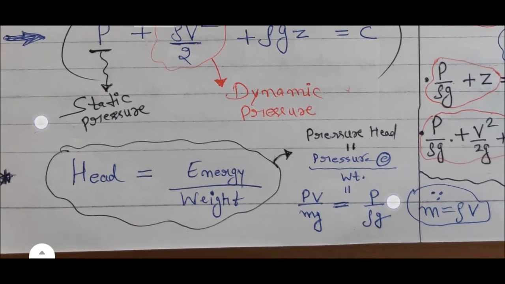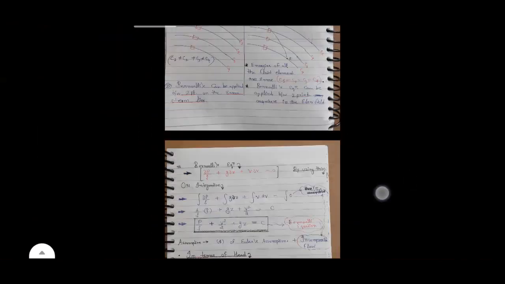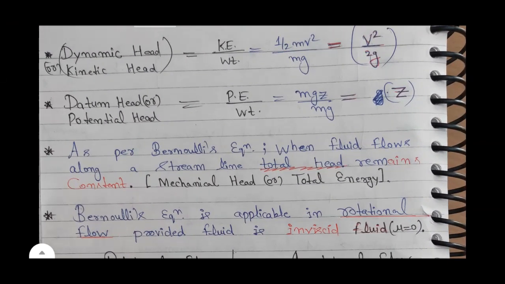You can see the definition of head: energy per unit weight. Head is equal to energy upon weight. So pressure head is equal to pressure energy upon weight, that is PV upon mg. M is mass, which is density times volume, rho into V. We cancel, and we get P/rho g, that is the pressure head. Now dynamic head or kinematic head: kinetic energy upon weight is half mv squared upon mg. M cancels, then we have V squared/2g, that is the dynamic head. Datum head or potential head is equal to potential energy upon weight, mgz upon mg. Cancelling, we have Z as the datum head or potential head.